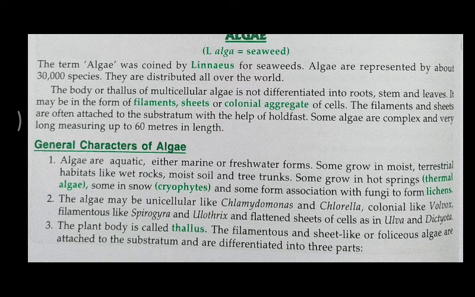That one is that the algae contain green pigment chlorophyll with a thallus like plant body. Means here we cannot differentiate the plant body into the root, stem and the different leaves.